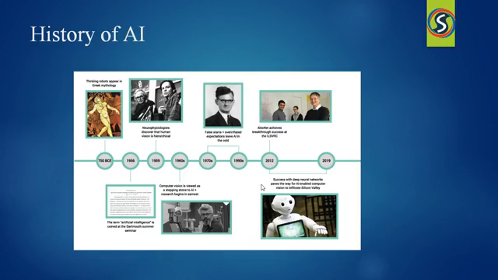After that, ELIZA was created. ELIZA is an early natural language processing computer program created from 1964 to 1966 at the MIT Artificial Intelligence Laboratory. Later, the WABOT-2 robot was invented. WABOT-2 was a humanoid robot that could read a musical score and play an electronic keyboard. It had a camera for a head and five-finger hands capable of performing precise and delicate movements.